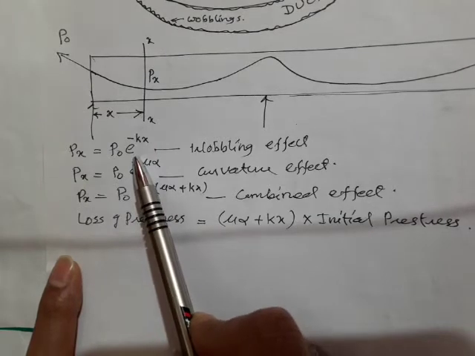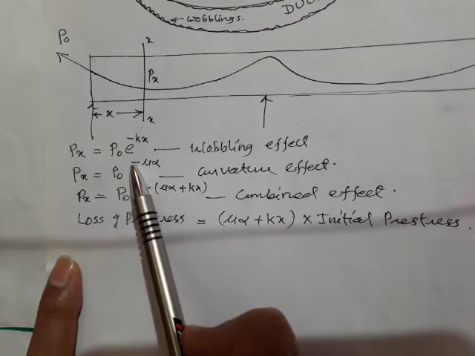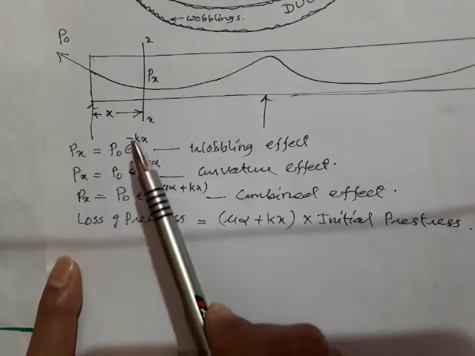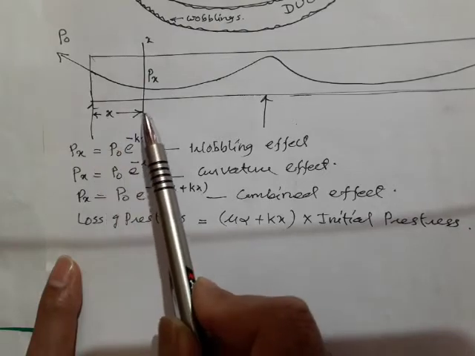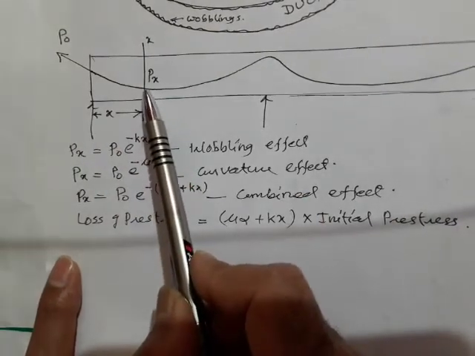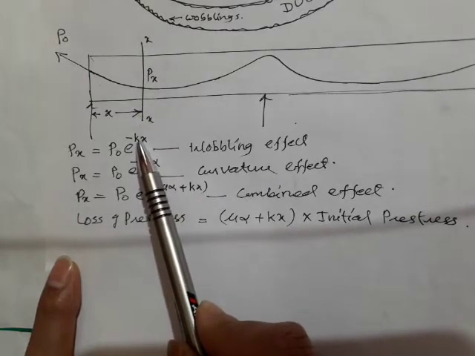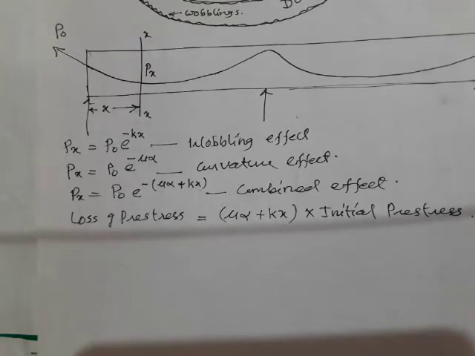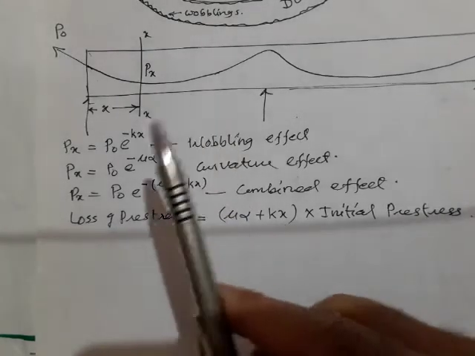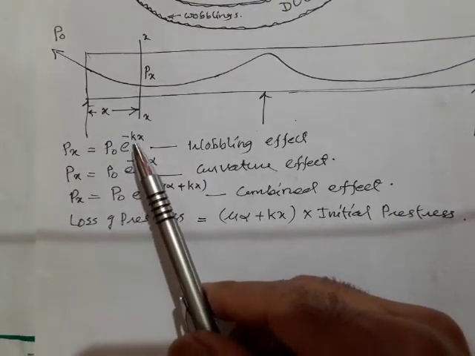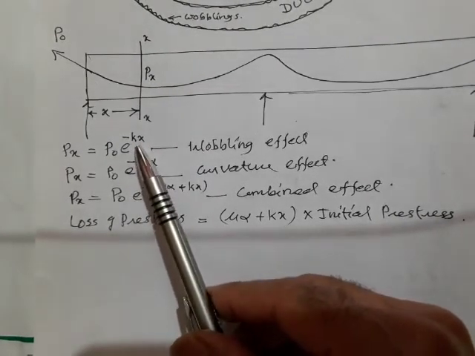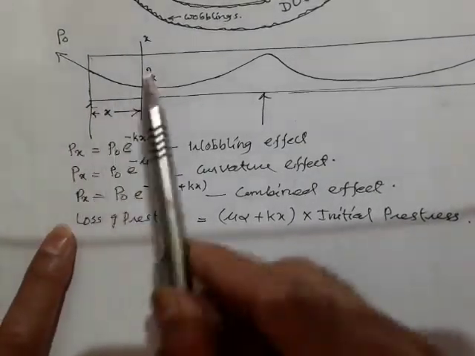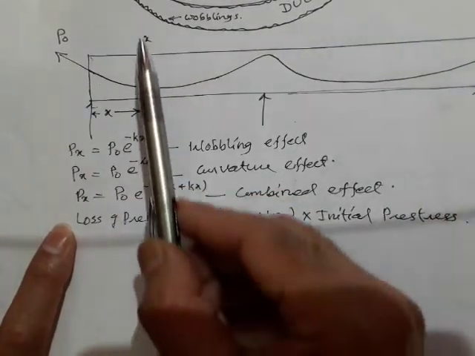Here e is the exponential, the base of the natural log. x is the distance at which you are measuring the prestressing force. K is called the wobbling coefficient or wobbling constant. Usually the value of K will be given in the problem; we'll see a little later approximately how much it is. From this I can easily calculate the prestressing force at this section.